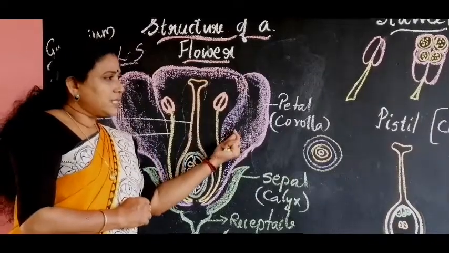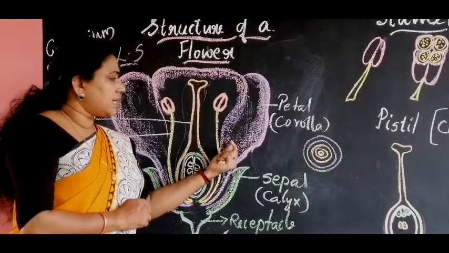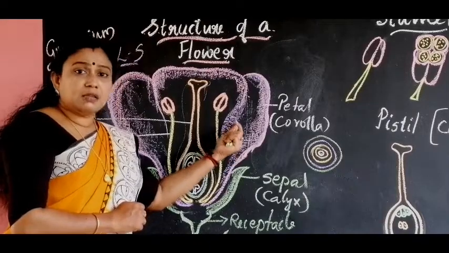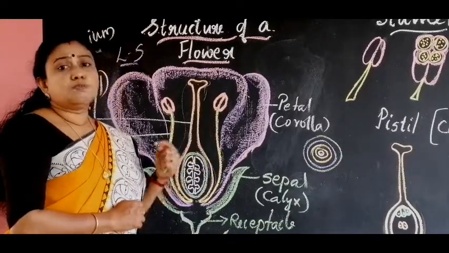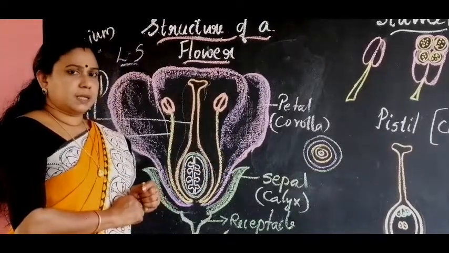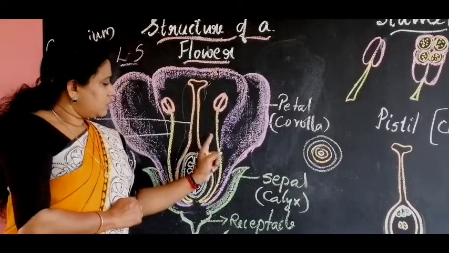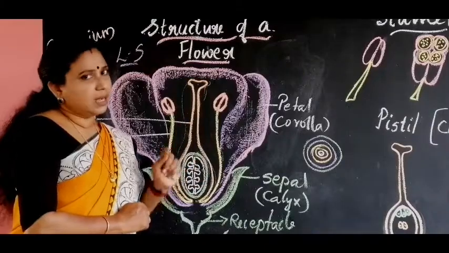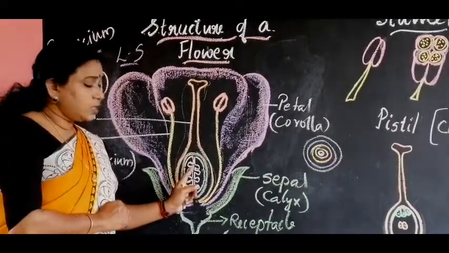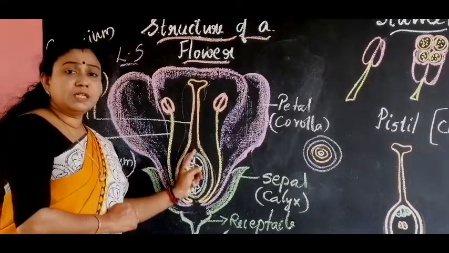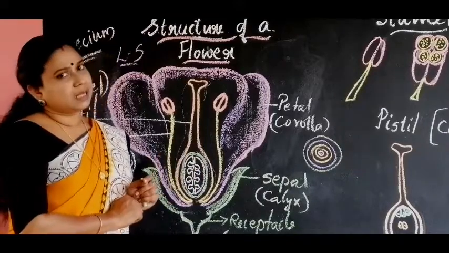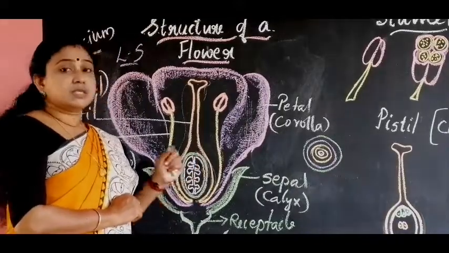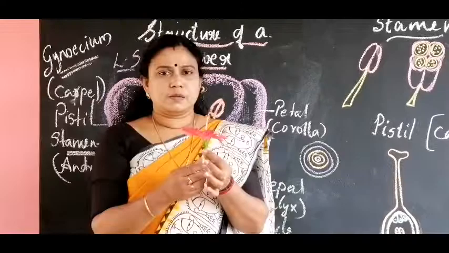So the insects and birds are attracted to the flowers, and this helps in pollination. Now, the function of the stamen is to produce the male gametes, and the function of the pistil or carpel is to produce the female gametes. So this is all about the structure of a flower.